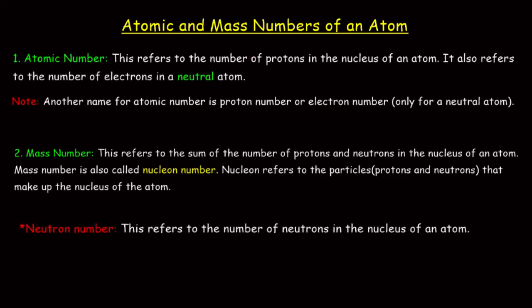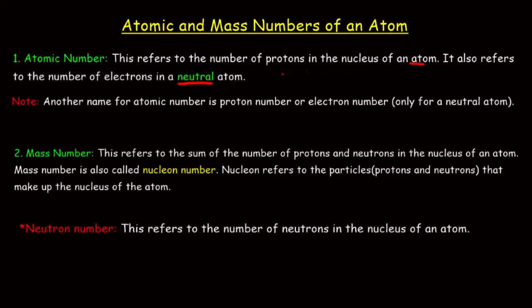We can also define the atomic number as the number of electrons in a neutral atom. Over here you could see that the word neutral has been highlighted, and this is because it is different from what we have here.